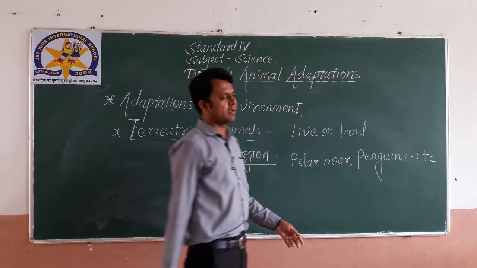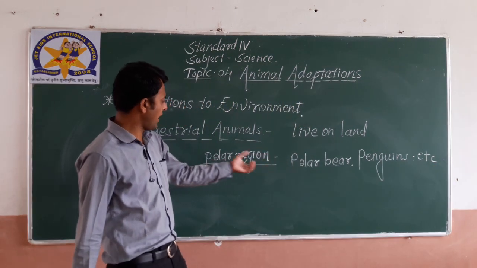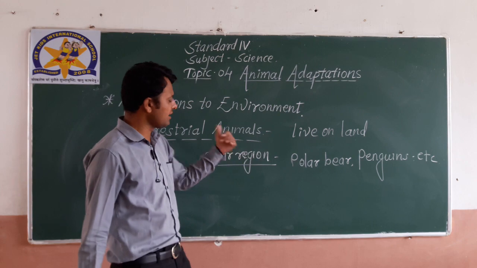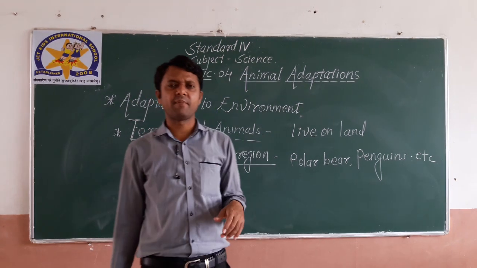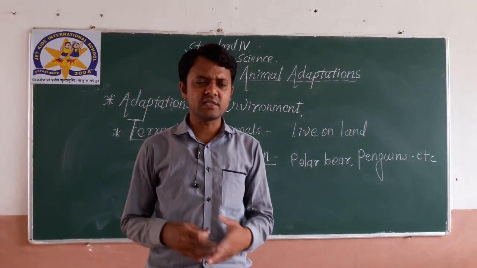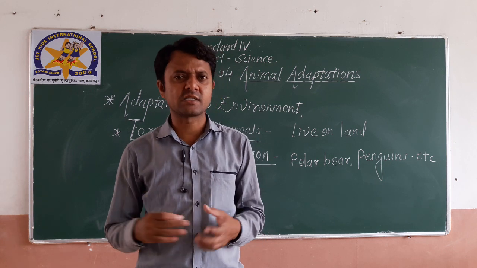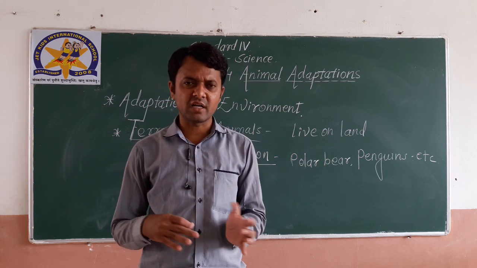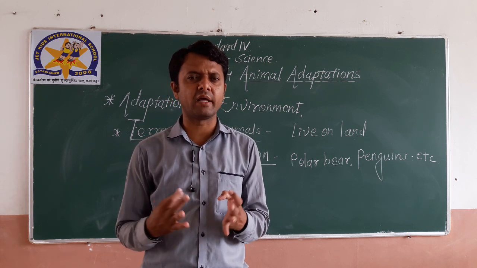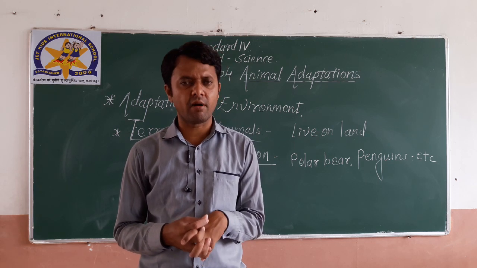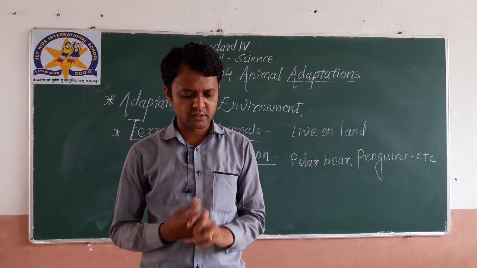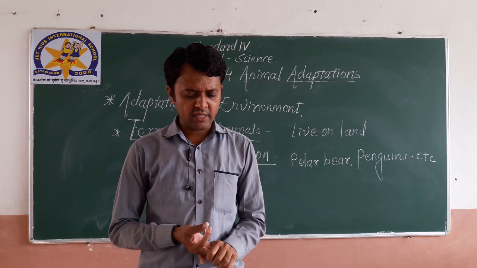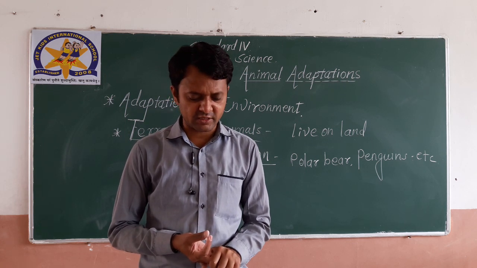and many more. These animals have to survive in the polar region, where the climate is very cold, so they have a hair-like structure on their body, or their skin is covered with small hair which keeps their body warm in the cold regions. These animals have thick hairy structures.